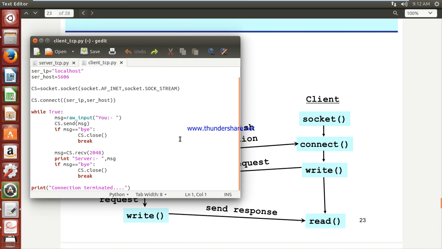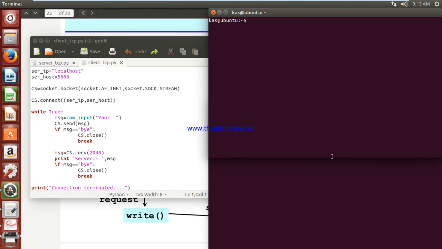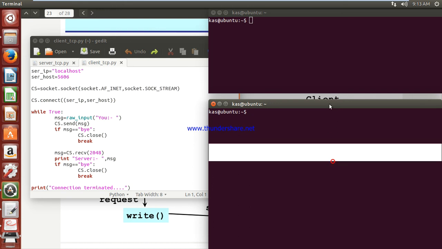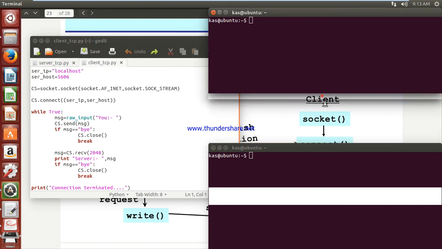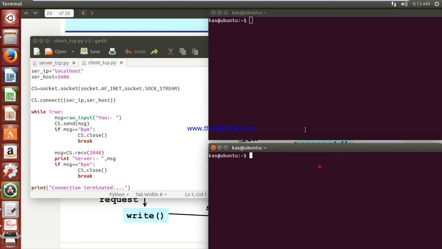Okay, so should we run this program right now? You have to take two terminals, first terminal and then second terminal. Now these are the two terminals.